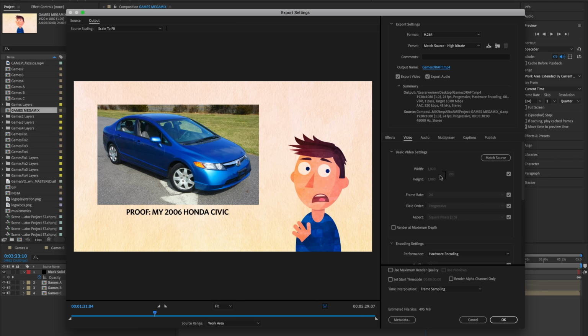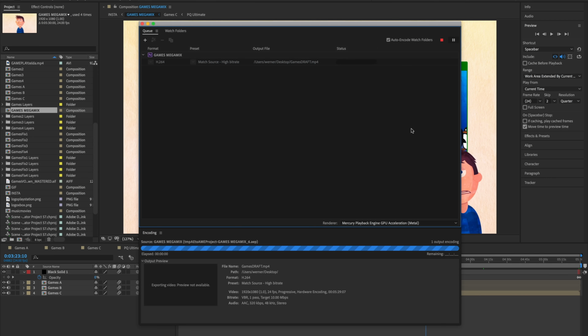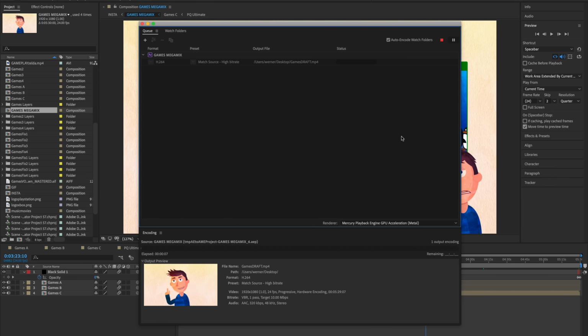Everything else is looking good. The size, the frame rate. So I'm going to click OK. And once we're ready to go, click the little green play icon. And now you can go grab a snack, grab a coffee, whatever you want, because the rendering process has started. And this little sliver of blue over here, in about an hour and 15 minutes, that's going to be finished